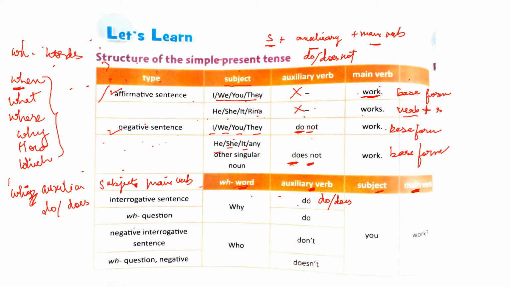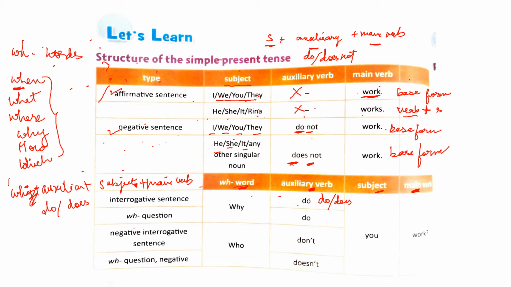So this is the structure of WH question in simple present tense. Now, whether you will use do or does would again depend on the subject you are using. If it is I, we, you, they, then you will use do. If it is he, she, it, or any other singular form of a noun, then you will use does.